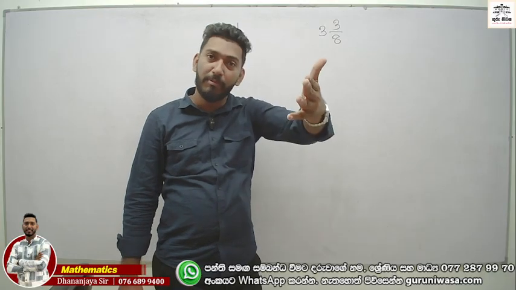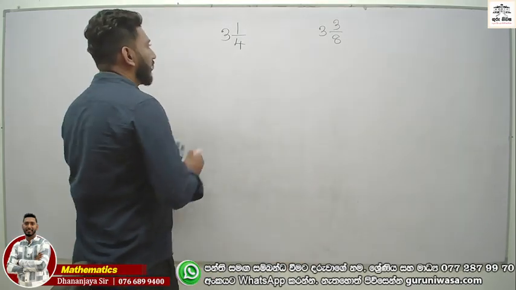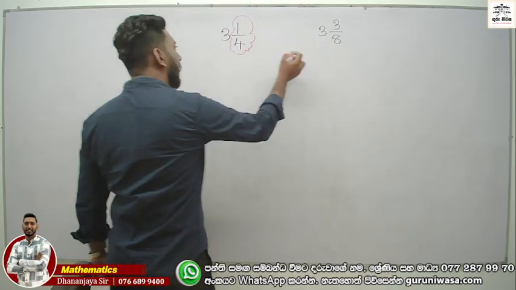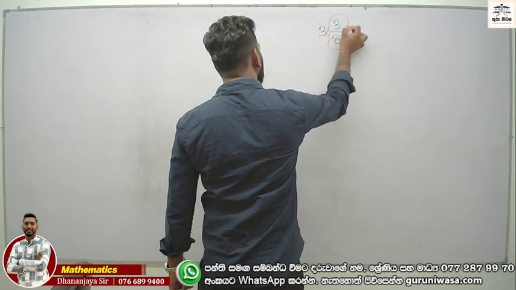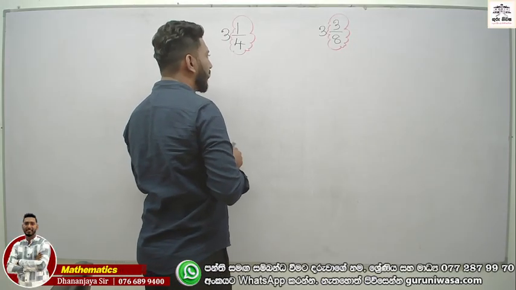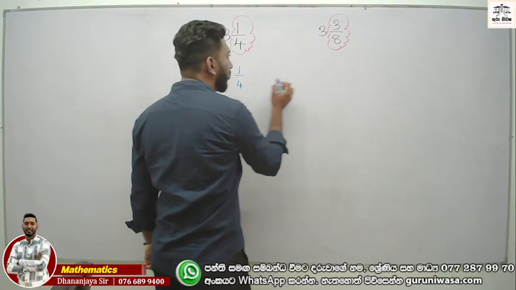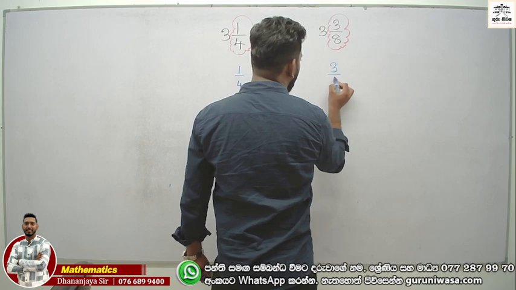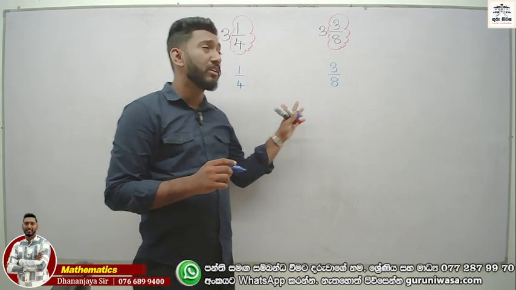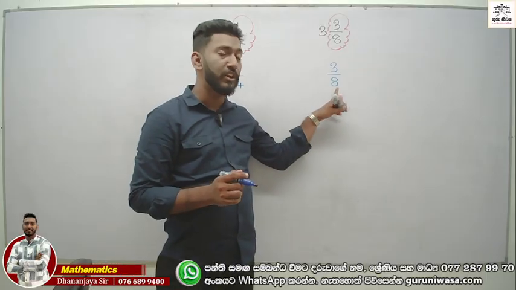Because the whole number part is equal, now we are going to look at the fractional part. This is a proper fraction part. Look at that, 1 over 4, and this is 3 over 8. But in this case, denominators are not equal and numerators are not equal. Now what to do? We are looking for the greatest denominator.